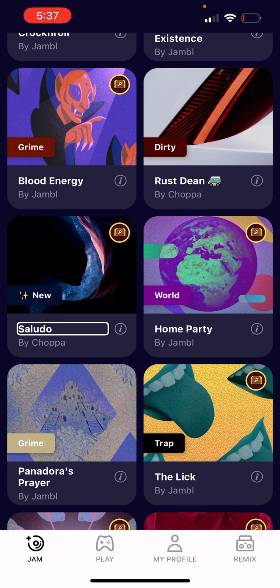There's the stock sounds. They got different names. In here, there's a way you can do a tutorial. So there's a play tab, so you can do like a game. So Jambl's kind of like a game, but it's a beat maker.